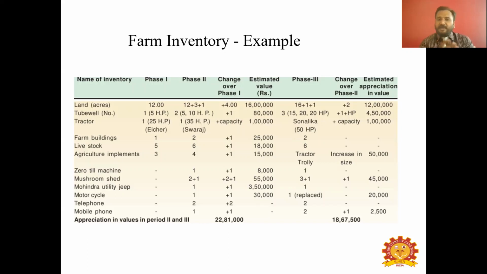Okay, and that may also happen in an inventory. Sometimes there may be a decrease in the value of such assets. Why? Because you are using such assets for cultivation purposes. You are using land, machineries, a tractor for 1 year. Before 1 year, the value of the tractor may be 8 lakhs in money terms, but after using the same tractor for the next 1 year, its value will decrease because of depreciation.